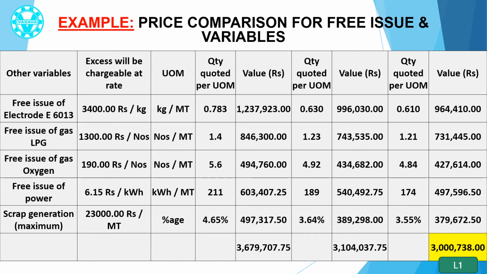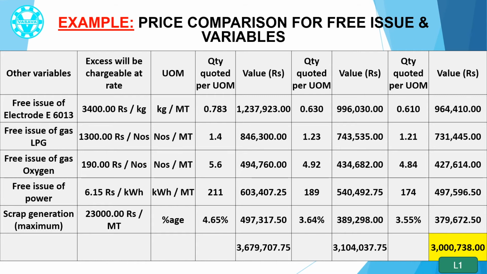The value comes to rupees 12.38 lakh for Contractor 1, rupees 9.96 lakh for Contractor 2, and rupees 9.64 lakh for Contractor 3. Similarly, the value of free issue for LPG, oxygen, power supply and scrap generation is found out from the figures they quoted.